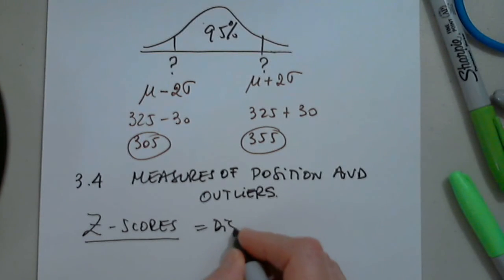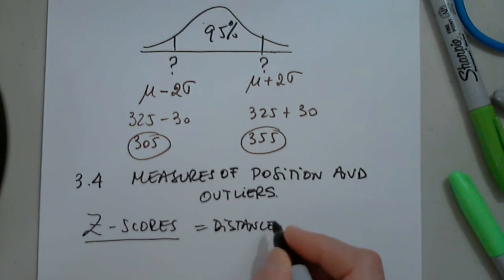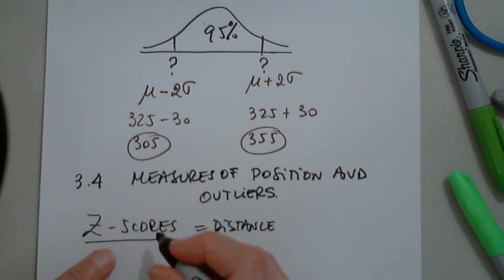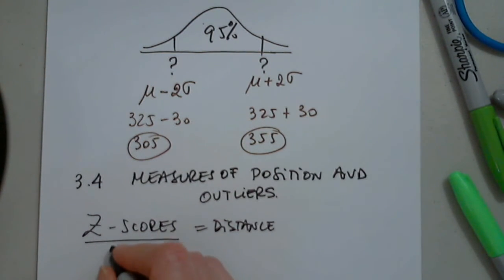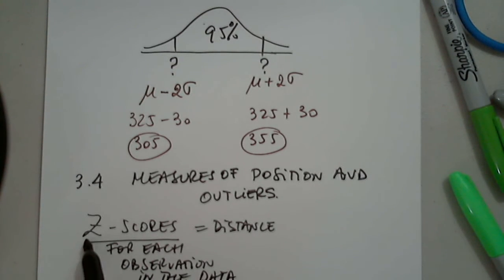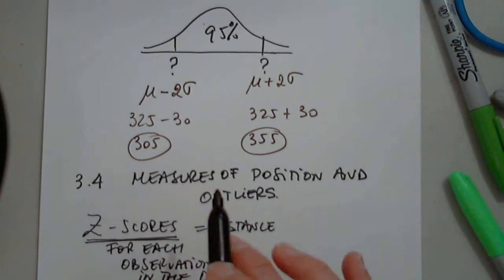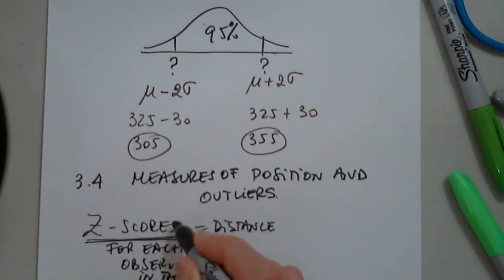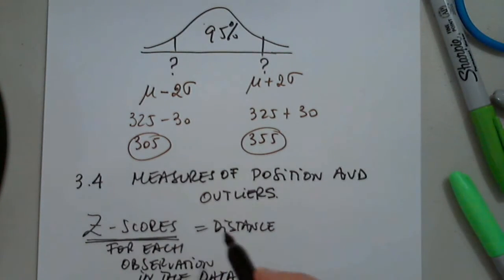So what is the z-score, first of all? It's the distance. The z-score is a characteristic of every observation in the data set. So for every observation in any data set, I can determine its corresponding z-score. And what is it?